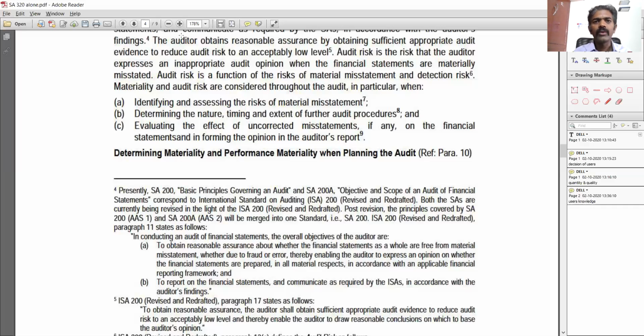Okay. I hope you got a hang of it in terms of what is materiality and why we are doing all these things, because it's coming from SA 200. We cannot do 100% audit. So what the auditor does, he does a sample review. He doesn't do the review of 100% of all the transactions. He does a sample review. So in the samples, if certain items are not picked up, the error items are not picked up, then he might not be able to understand that there is a problem or there is a misstatement. So obviously certain errors can go undetected, right? So that is why we are giving reasonable assurance.